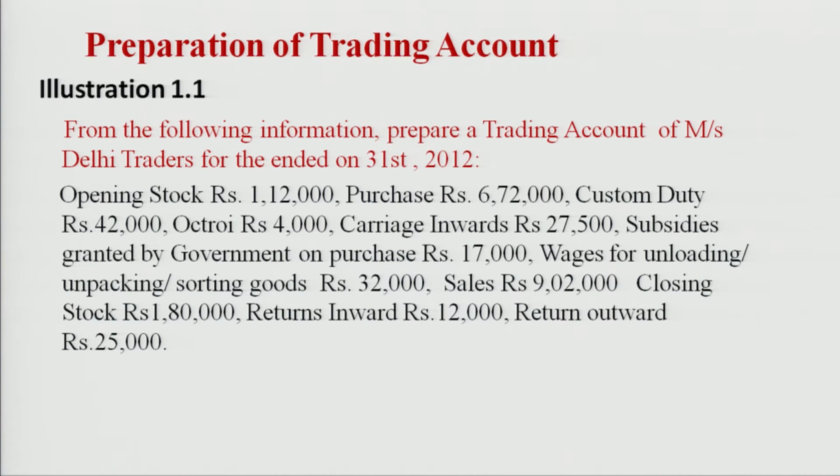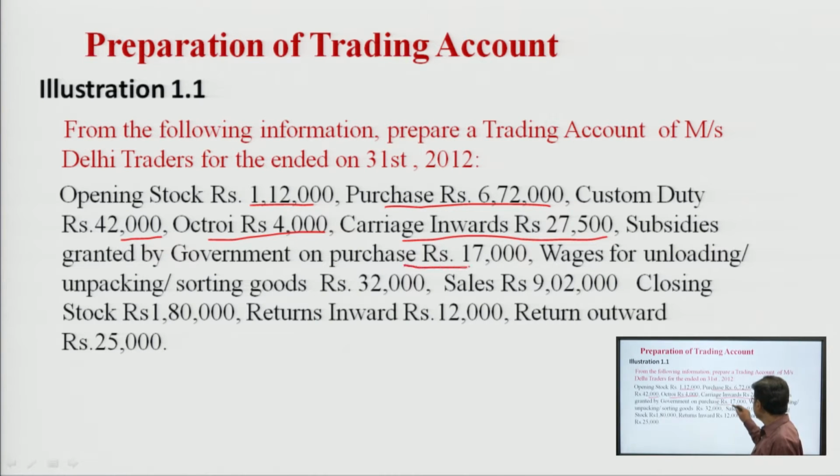Opening stock is this, purchase this, custom duty, octroi, carriage inward, subsidies granted by the government on the purchase of it, wages, sales 9,20,000, closing stock 1,80,000, return inward and return outward.